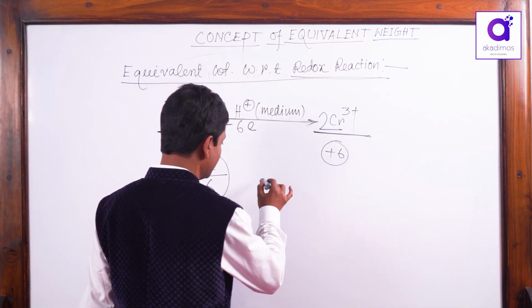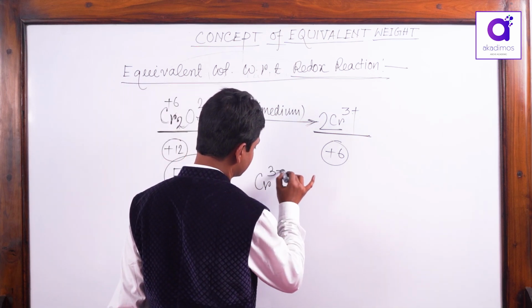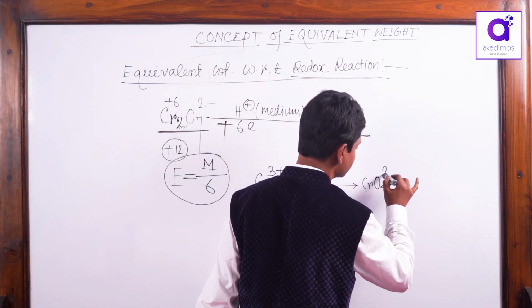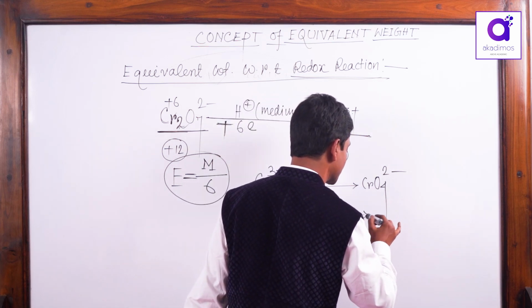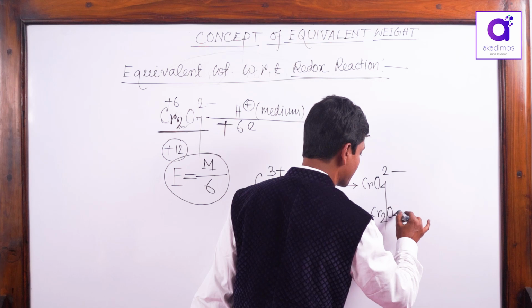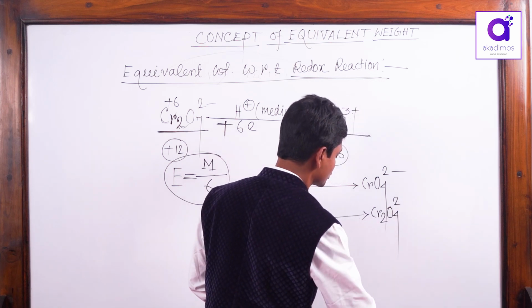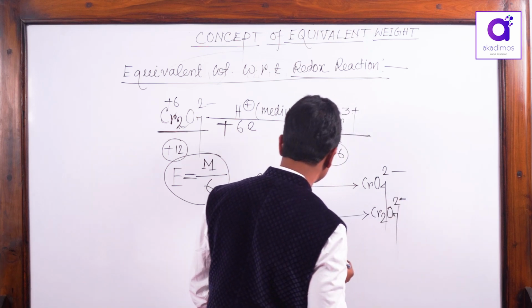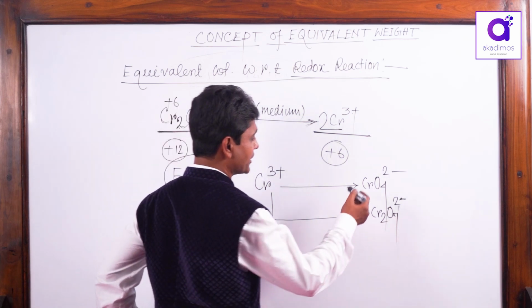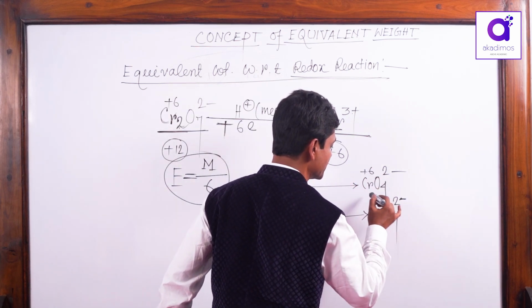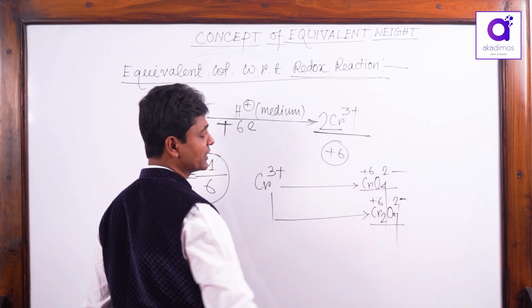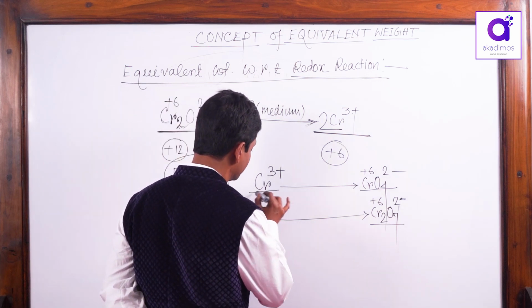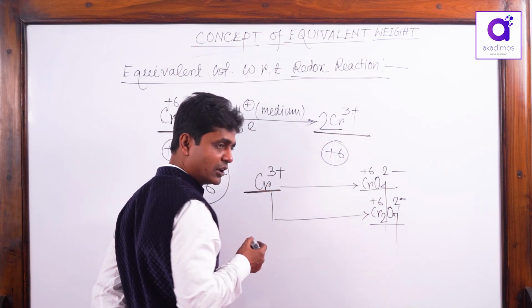For example, if I oxidize Cr3 plus to chromate CrO4 2 minus or dichromate Cr2O7 2 minus, both are the same thing. One is a dimer, another is a monomer. Now see the oxidation number here is plus 6, here also plus 6. Actually both species are the same. One will exist in alkali medium, the other in acid medium. Now here, if I ask what is the equivalent weight of a chromium 3 plus salt,